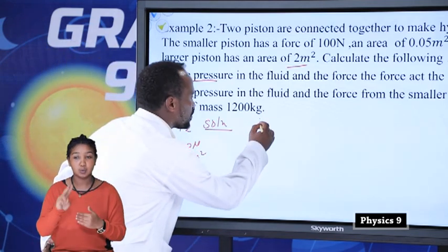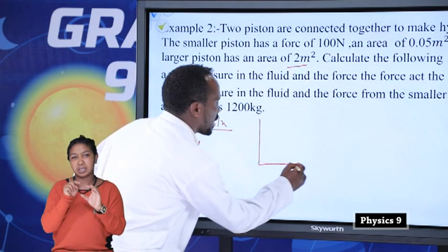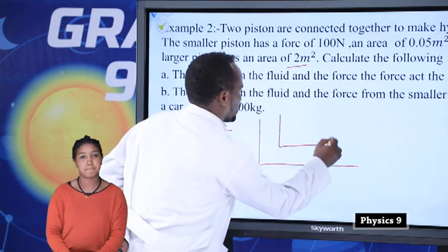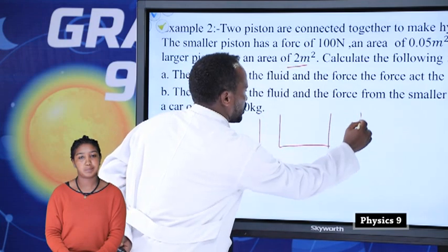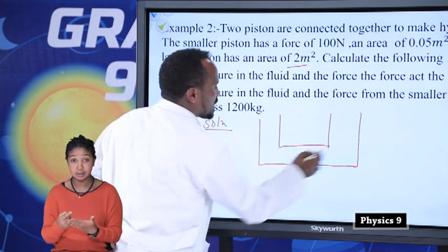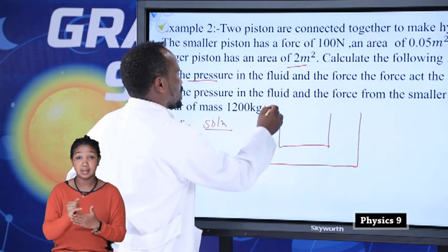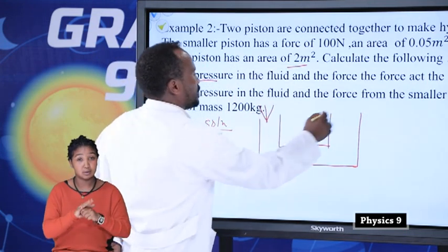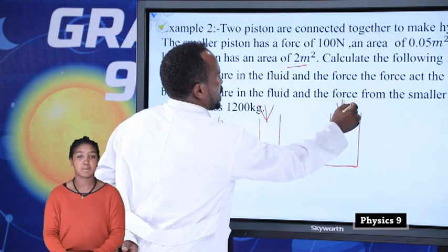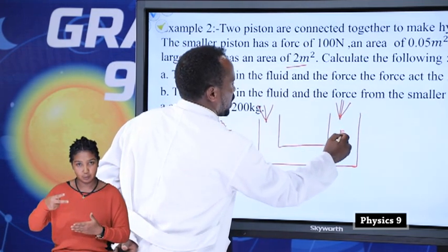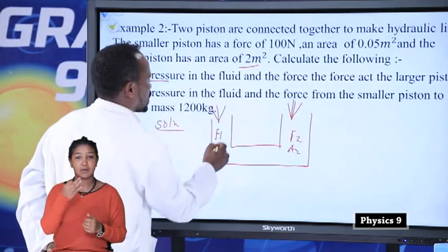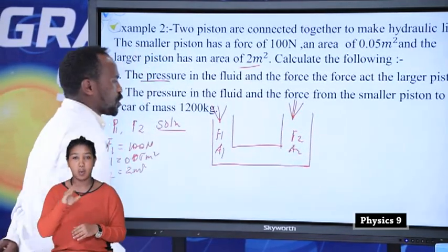There are two pistons. Look at this diagram. This is the smaller piston and this is the larger piston. There is a pressure here. F2 is at this point and A2 is also at this point. F1 is at this point and A1 is at this point.